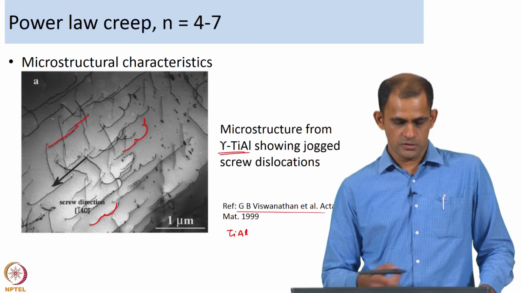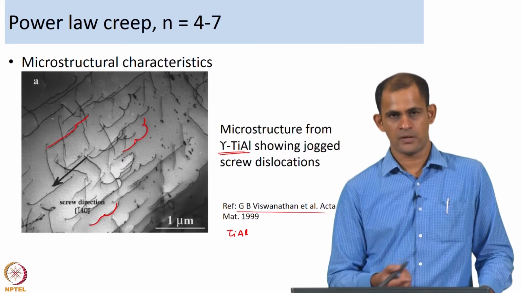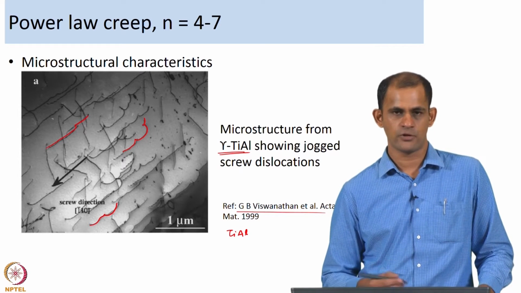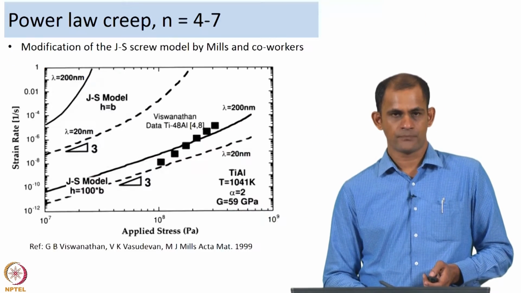So, the screw dislocations with the jogs, that is the microstructure they got. They wanted to use this jogged screw model to explain their creep data.